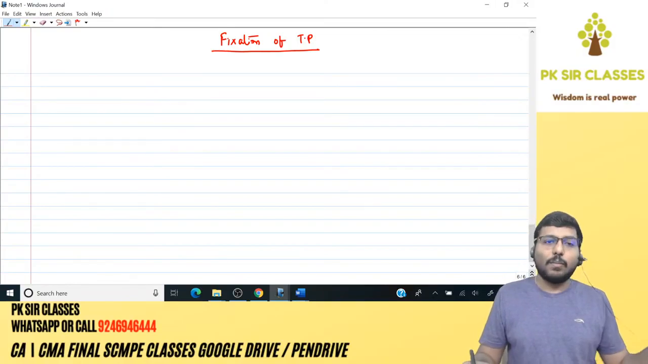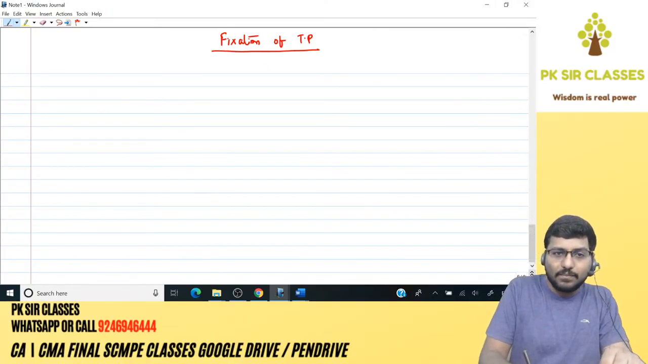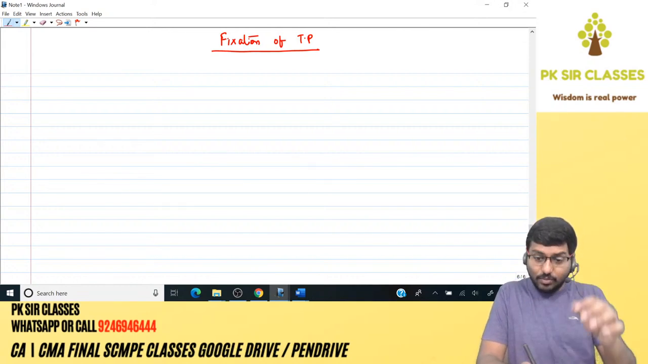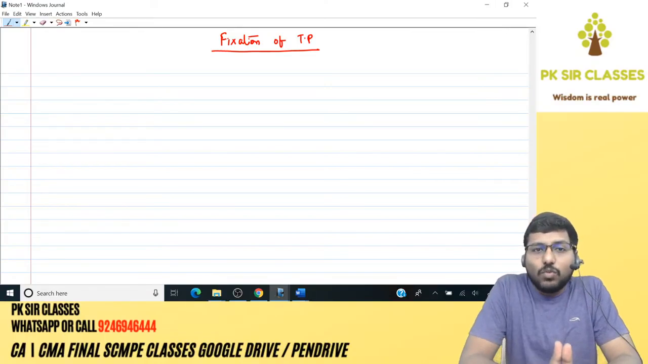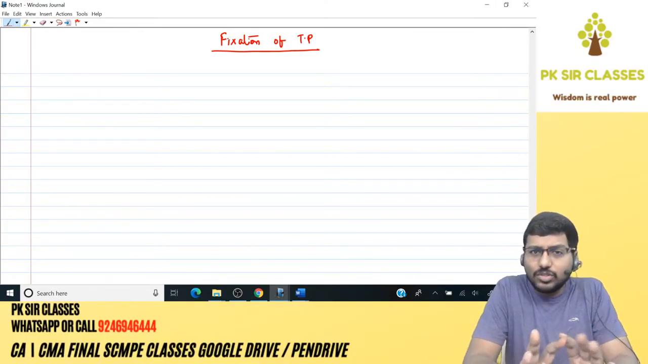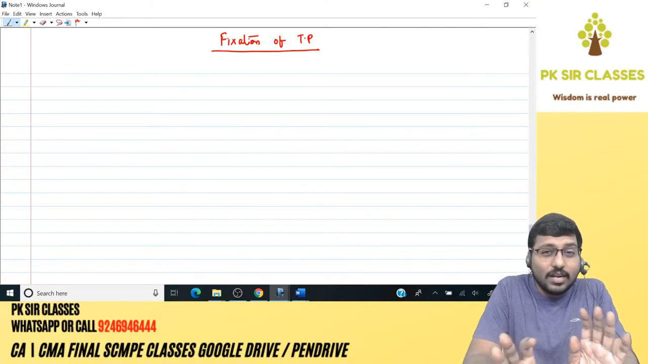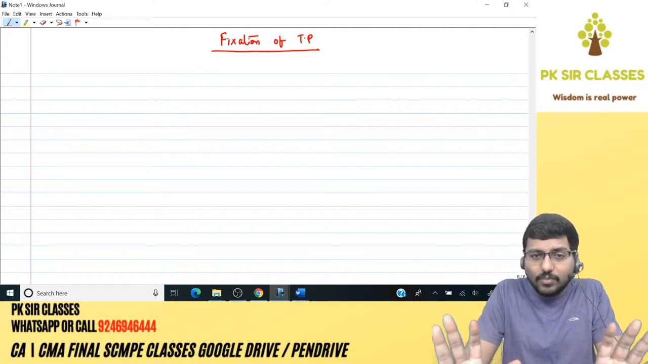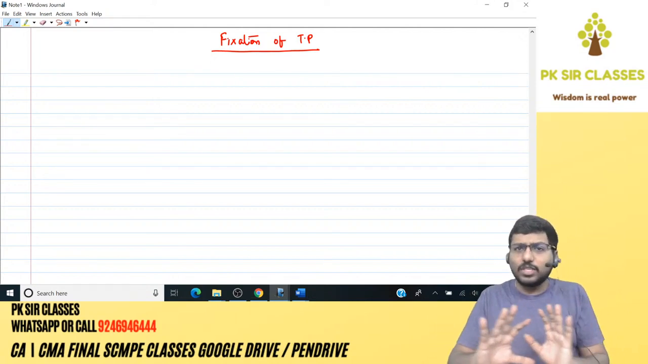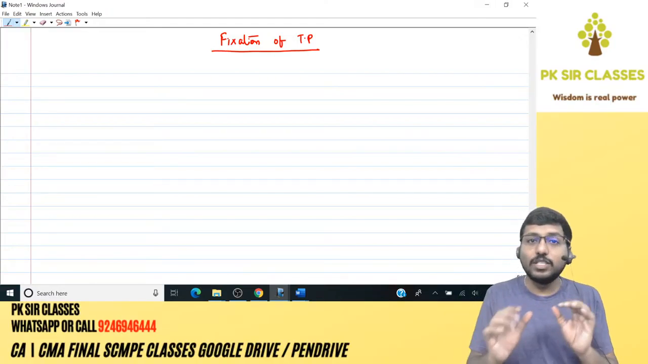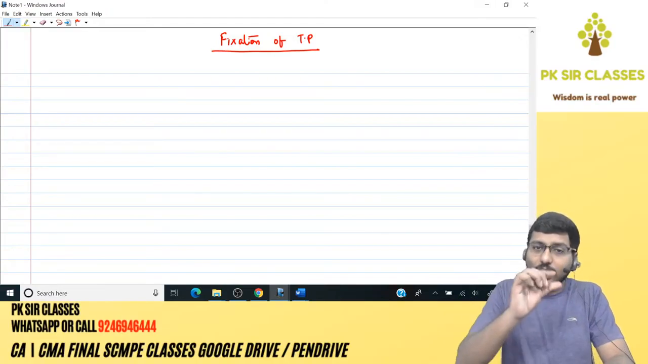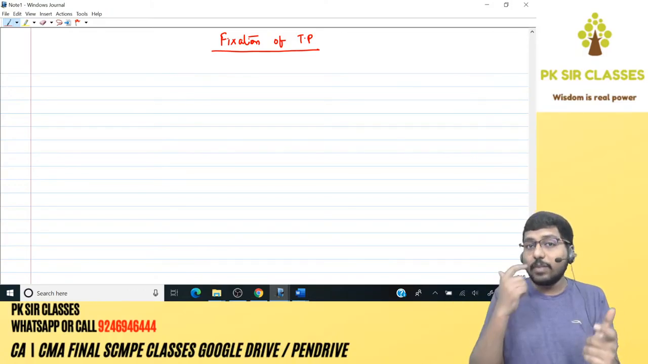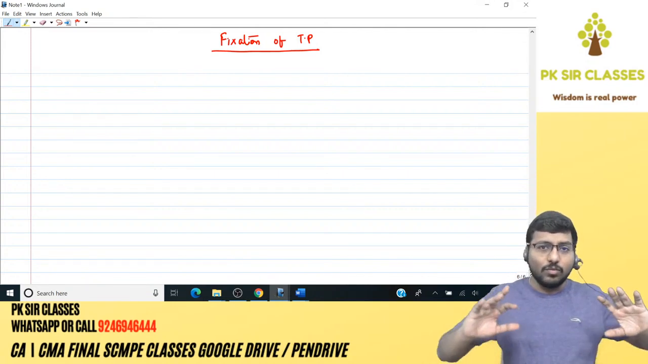Fixation of transfer price. Okay, guys, now listen, understand my approach. First, I'm going to go with a procedure. Initially, you will not understand why I'm taking certain columns. Let me make it very clear: first, just follow the procedure that I'm doing. What are the columns that I'm taking to fix TP? Understand how the numbers are calculated. The moment the numbers are done, I will explain the logic behind that.